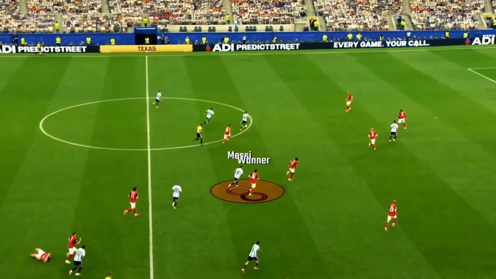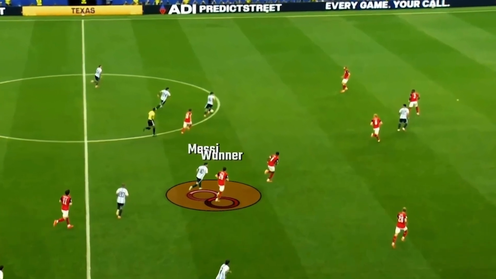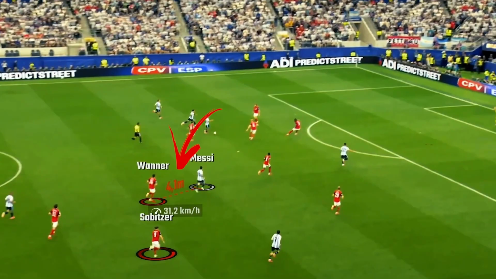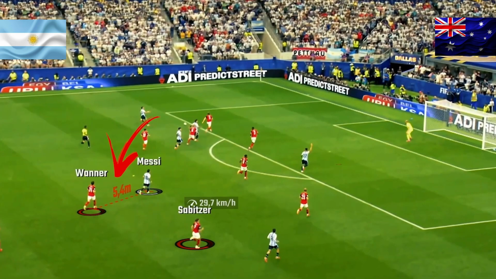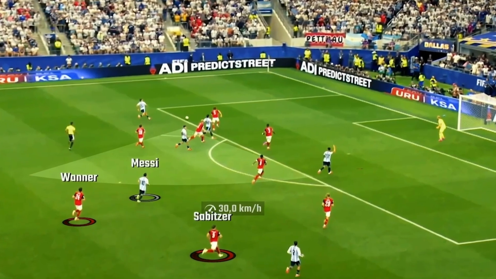One of the key attacking patterns involved diagonal passes from midfield into runners attacking the box. Messi eventually found space in these sequences, linking play and finishing attacks with precision. Austria's main attacking threat came from counterattacks. They tried to exploit space behind Argentina's advanced fullbacks, but their execution lacked consistency in the final third.